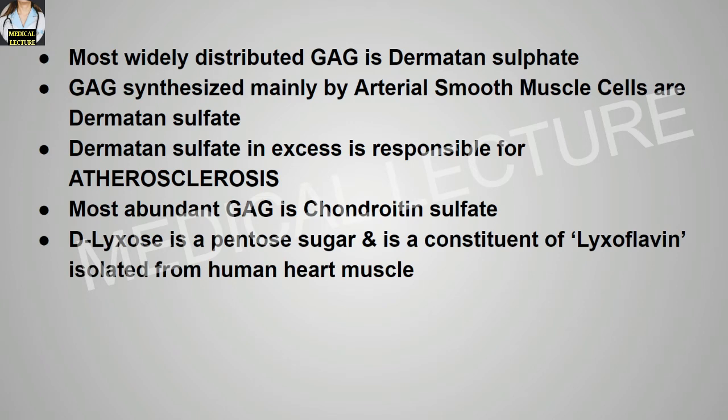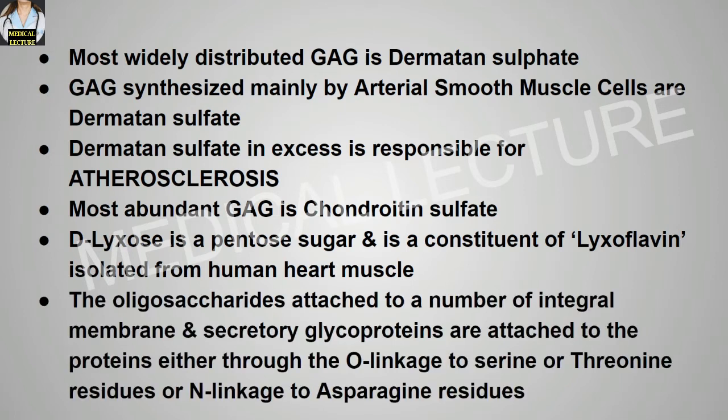D-lyxose is a pentose sugar and is a constituent of lyxoflavin isolated from the human heart muscle. The oligosaccharides attached to a number of integral membrane and secretory glycoproteins are attached to the proteins either through O-linkage to serine or threonine residues or N-linkage to asparagine residues.